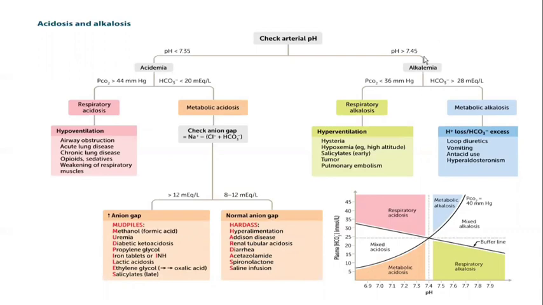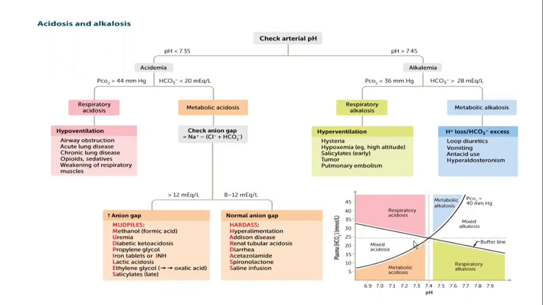If the pH is more than 7.45, it is a case of alkalemia. If it is alkalemia, check the PCO2. If it is less than the normal level, it is respiratory alkalosis, due to hyperventilation. We can have hyperventilation in cases of anxiety or hypoxemia, like high altitude, salicylates taken, and pulmonary embolism. If they have alkalemia and the bicarbonate level is more than the normal level, it is a metabolic alkalosis. Examples include vomiting, antacid use, and hyperaldosteronism.